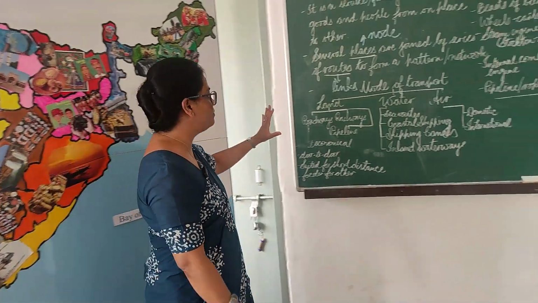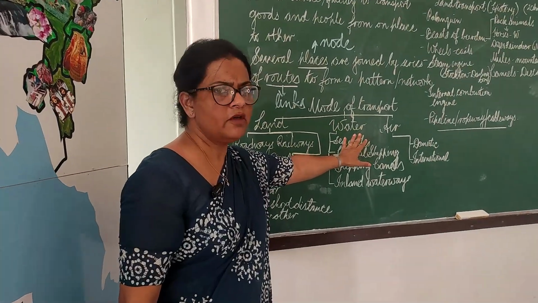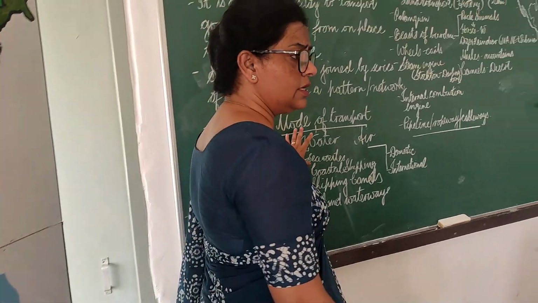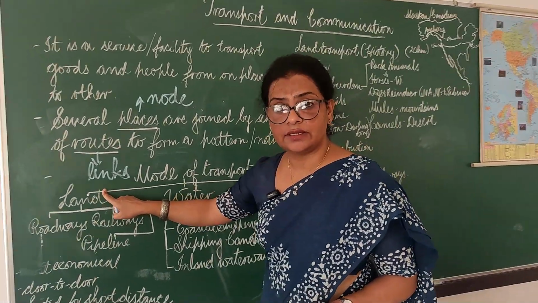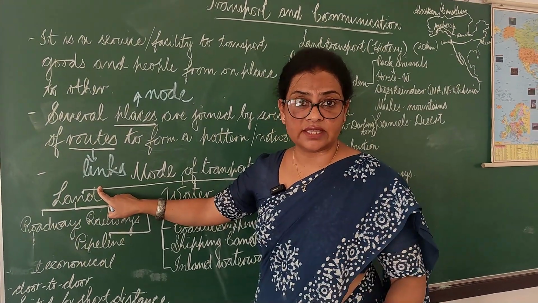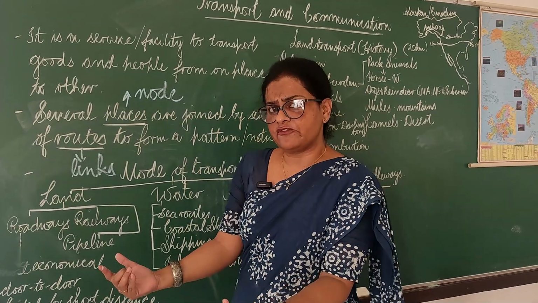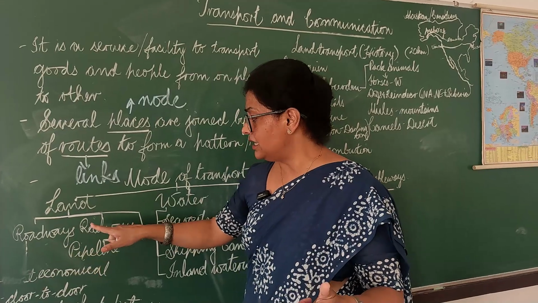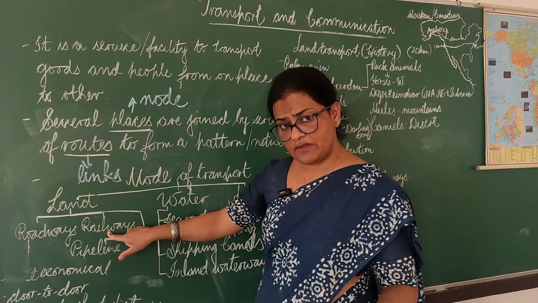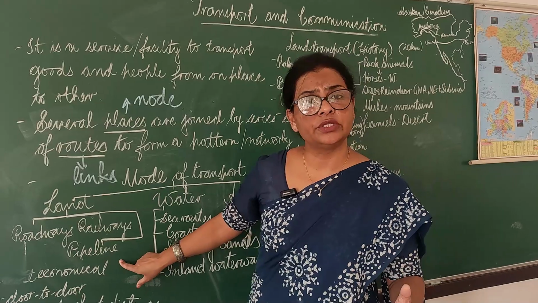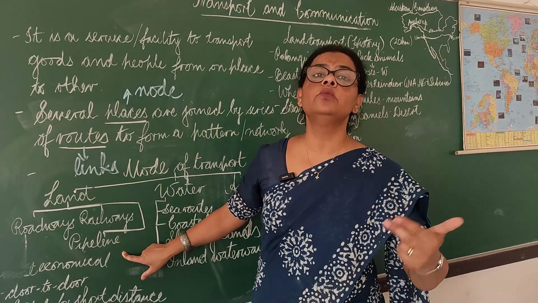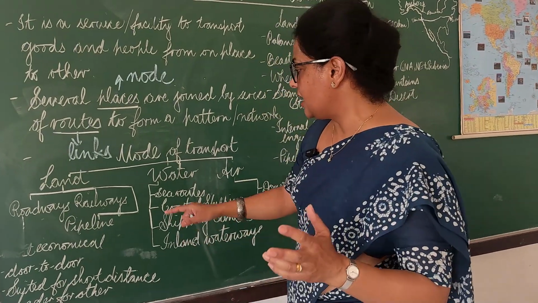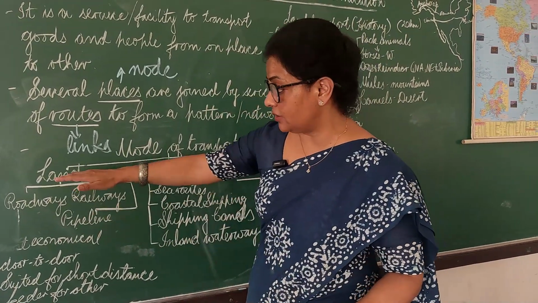Now, I would like to tell you about the modes of transport. We have different modes of transport. Let's talk about it: the land, the water, and the air. Land. Let us further divide this. Certainly, you are all very comfortable and you know about these routes. Roadways is one of the means of land transport. Railways is the next one. And the new addition is pipelines. Why a new addition? We'll discuss this in the forthcoming lectures. So roadways, railways and pipelines come under land transport.